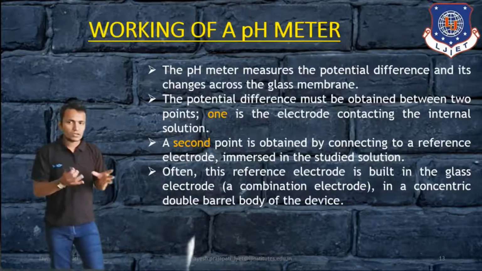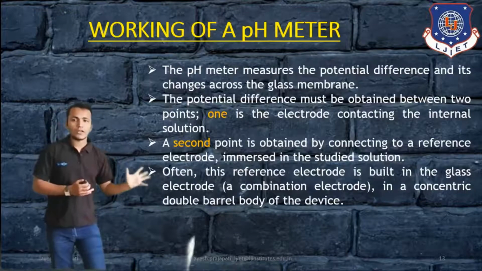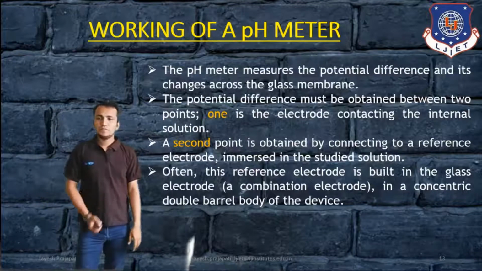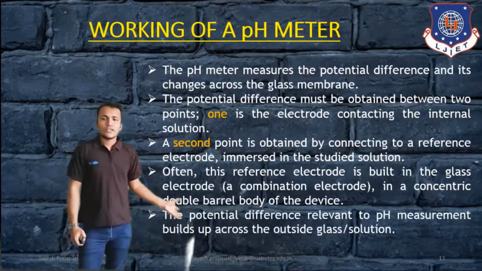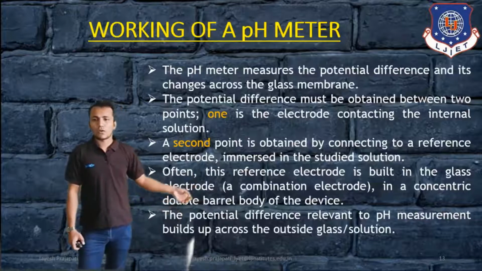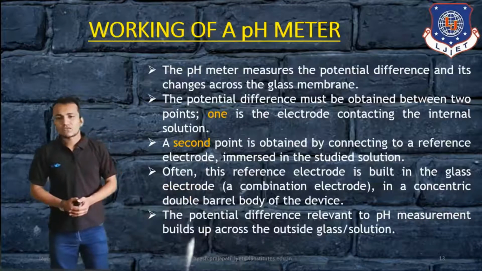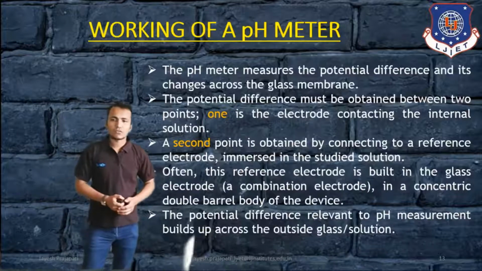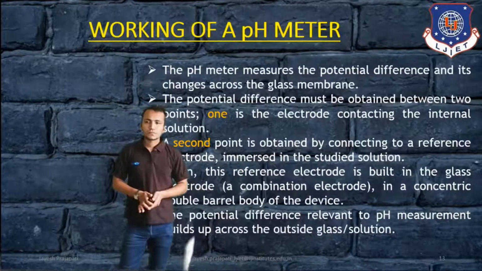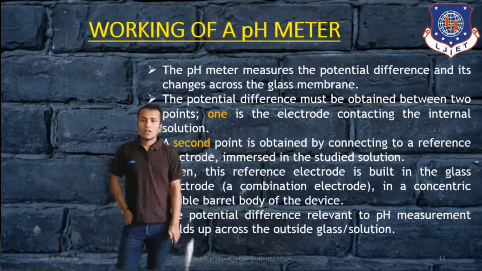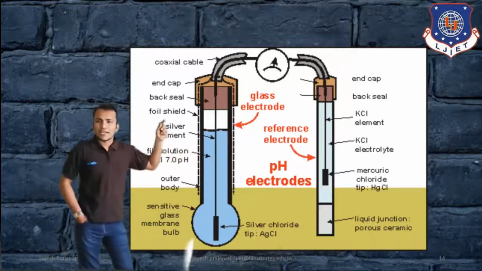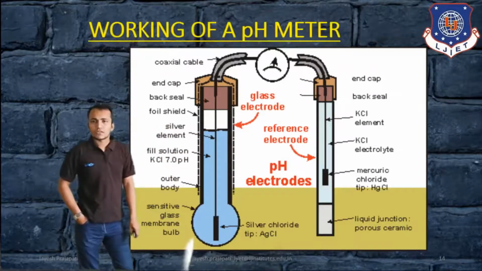Whenever we see the figure, in this figure you can see the double layer of the body is also shown by a glass electrode. The potential difference relevant to pH measurement builds up across the outside glass solution, so that is also measured in the glass electrode. Now, in this figure you can see the working principle for this pH.